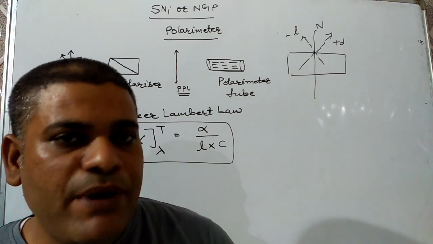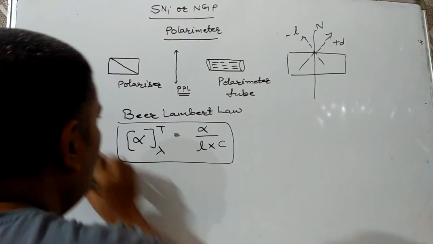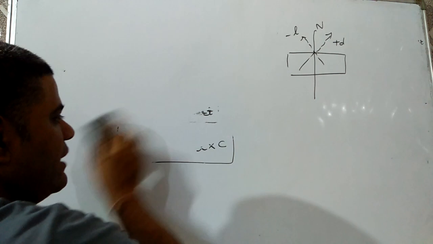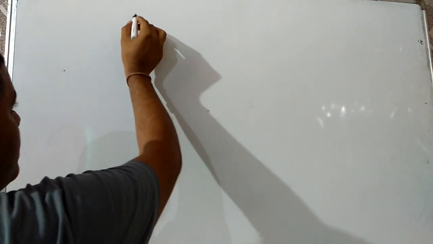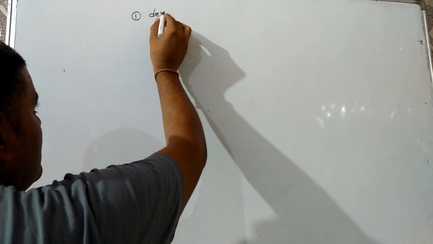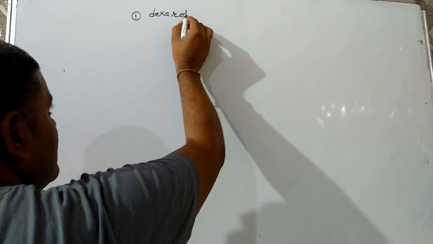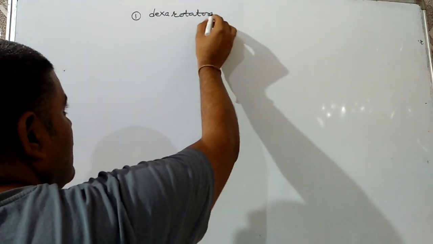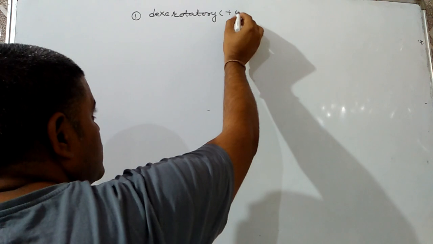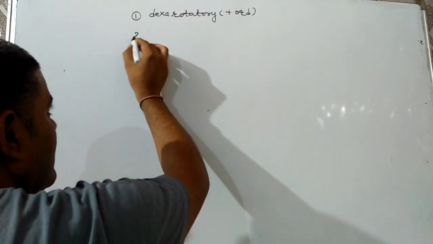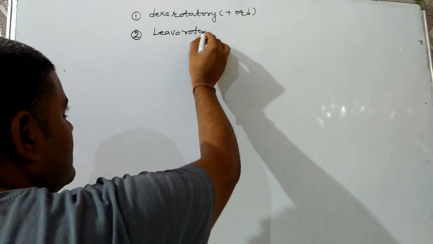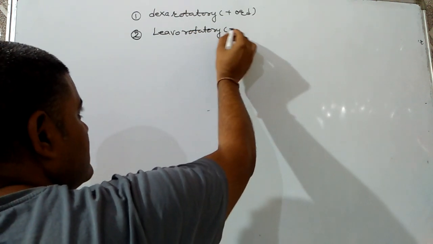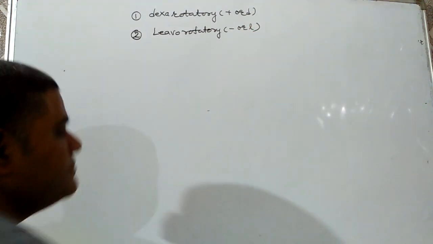The optically active compound can be of two types. First are dextrorotatory, denoted by a small plus or small d, and the second ones are levorotatory, denoted by minus or small l.